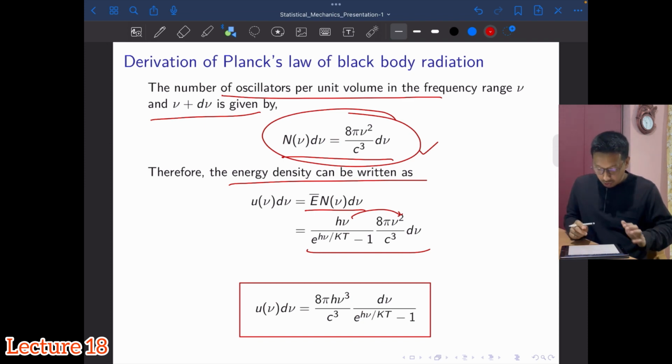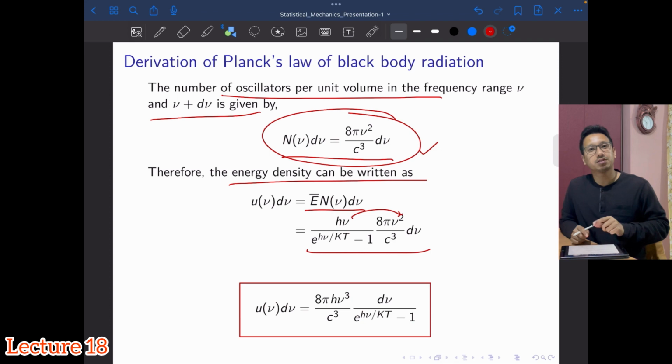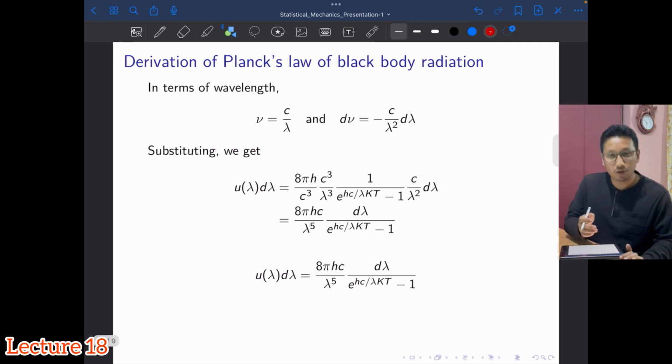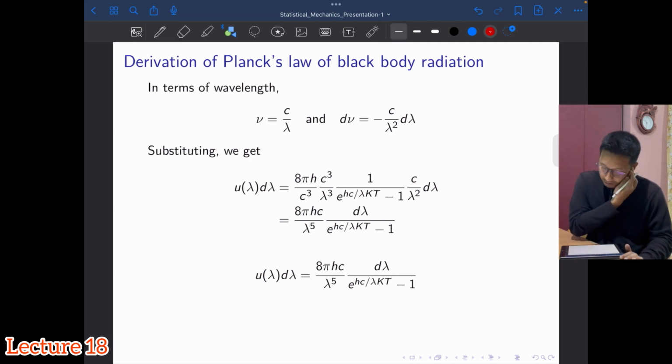This is the expression which fits well all the experimental data that they have obtained for the blackbody spectrum. In terms of wavelength, the same expression can be derived, as we did for Rayleigh's law. In the same line we continue the mathematics.